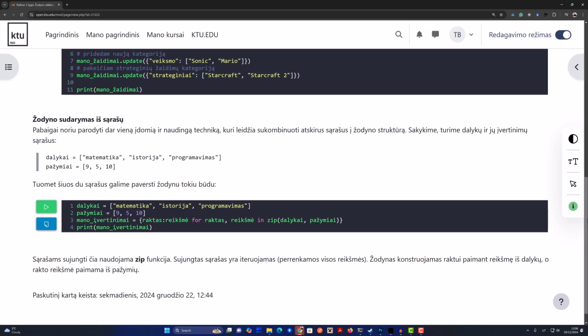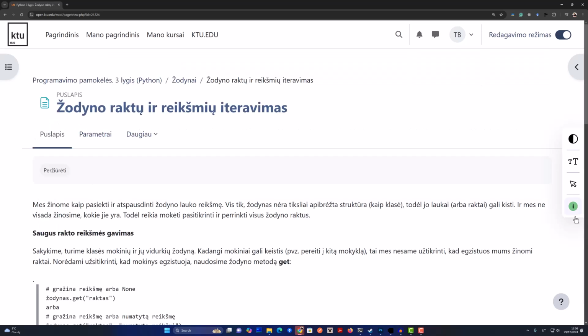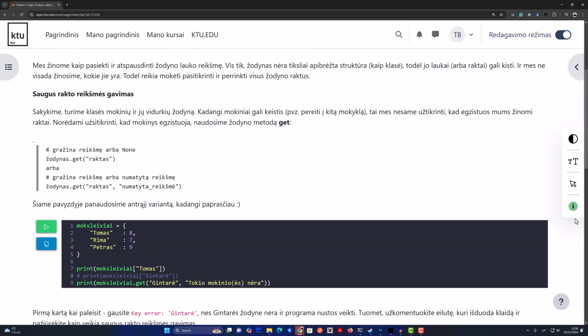Super cool. So we can create dictionaries, we can get the info we need out of them, but what if we want to work with all the data inside? Like if we don't know what keys are even there? That's where iterating comes in. Iterating. Looping. Going through the dictionary and accessing all the keys and values, no matter how many are in there.